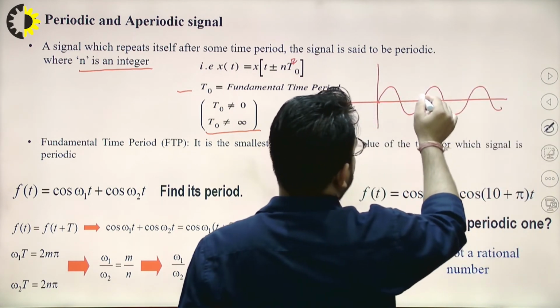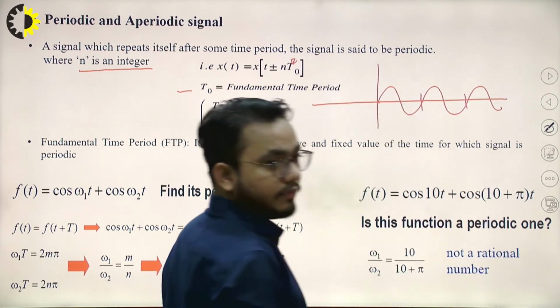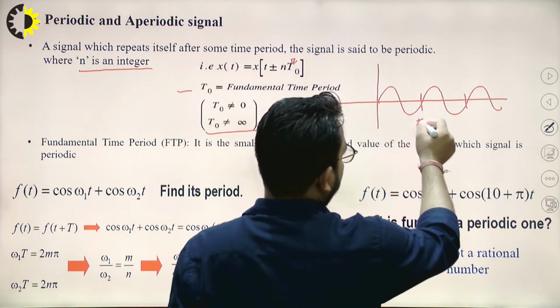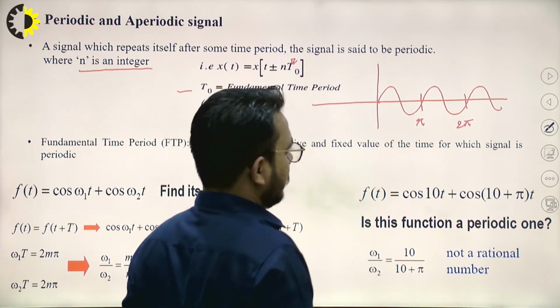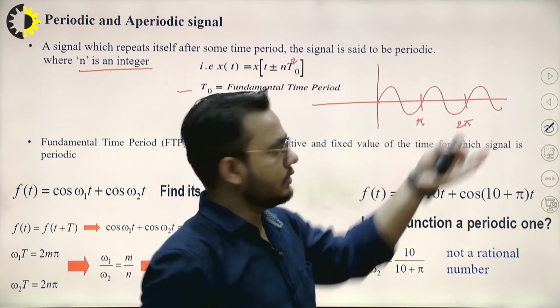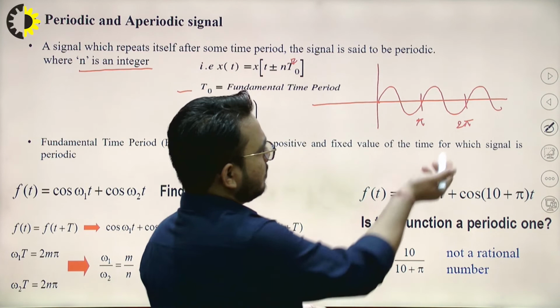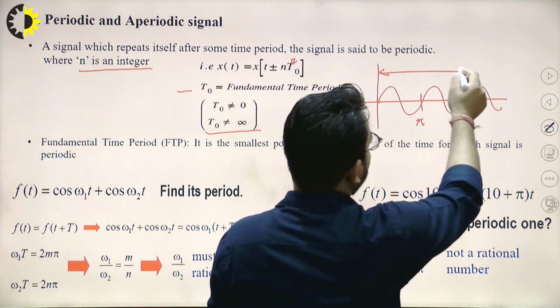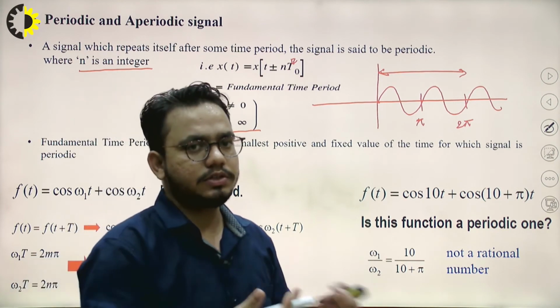Now we can see that this function is repeating itself after pi, just like say this is pi and 2 pi. So after pi it is repeating, and after 2 pi it is again repeating. So can we say that the time period could be 2 pi also, because it is the time period after which the signal is repeating?